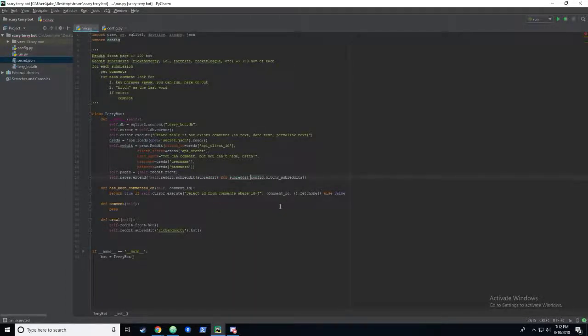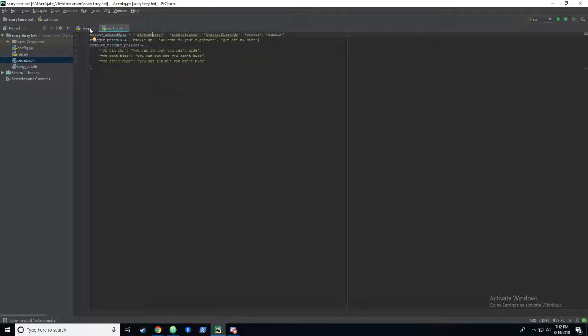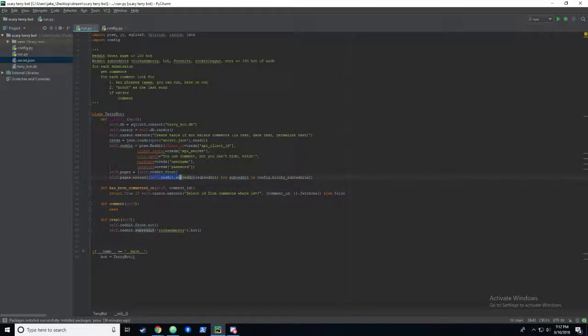from, so basically this is what they call a list comprehension. What this says is, for every string found in this bitchy subreddits list, we're going to create a self.reddit.subreddit object and pass that in. So now our pages should look like a list. The first one would be this, and then for each of the subreddits we would have another object in the list. So that's what our pages would look like. I think that's going to be helpful for us.